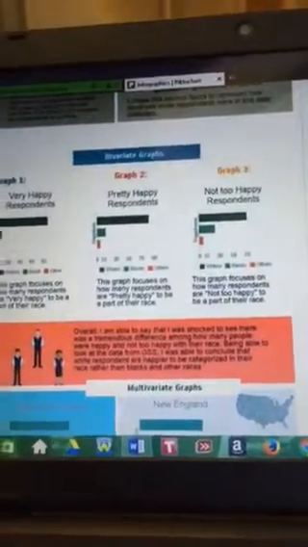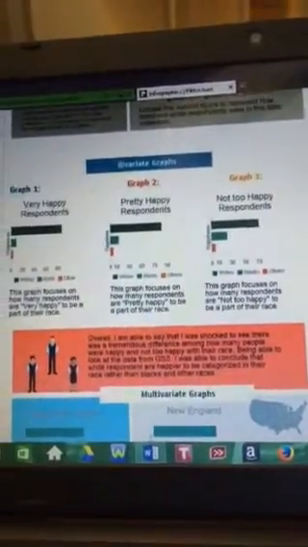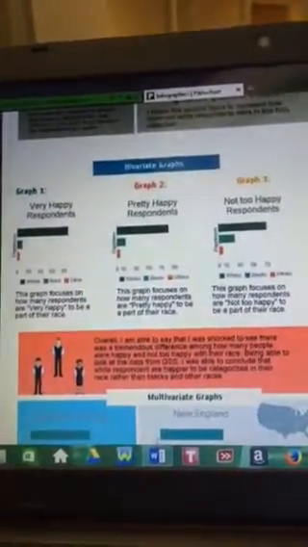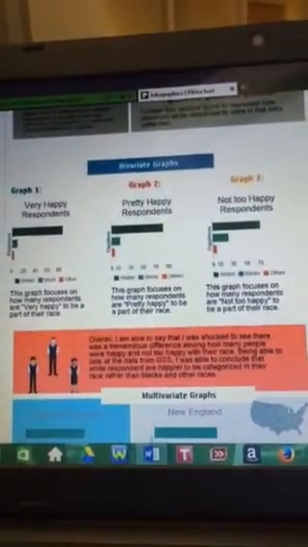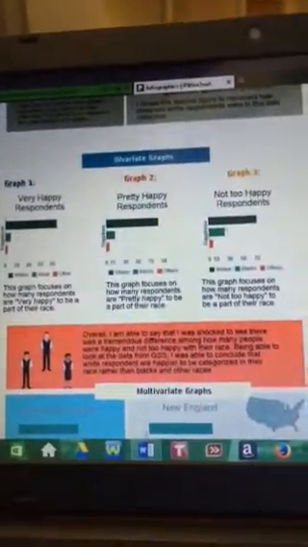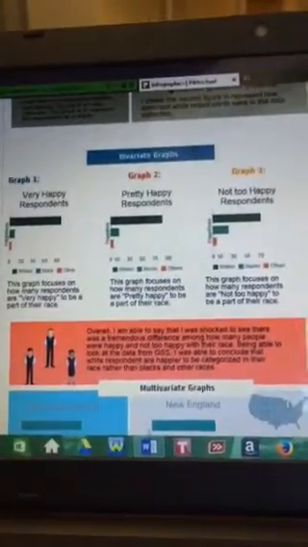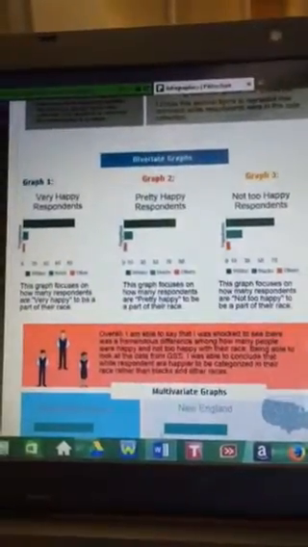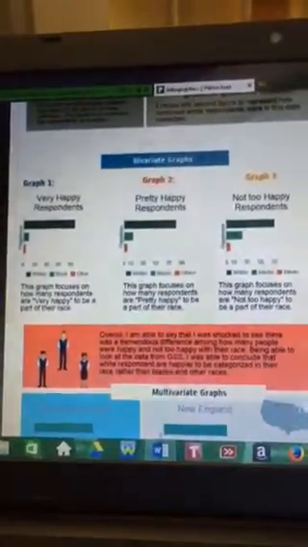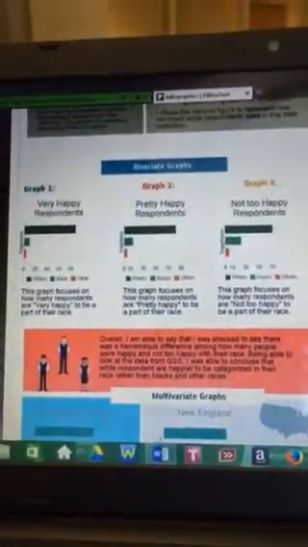Overall, for my bivariate graphs, I was very shocked to see the tremendous difference among the whites, being very happy, not too happy, and pretty happy. With this data, I expected whites to have the higher percentages. However, I didn't expect the blacks and other races to be so low.